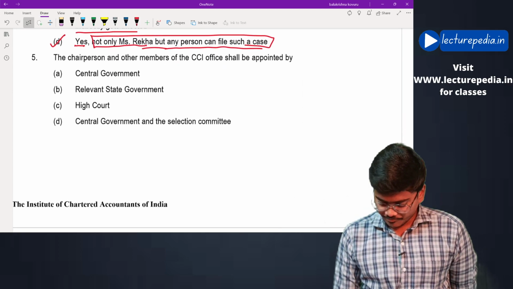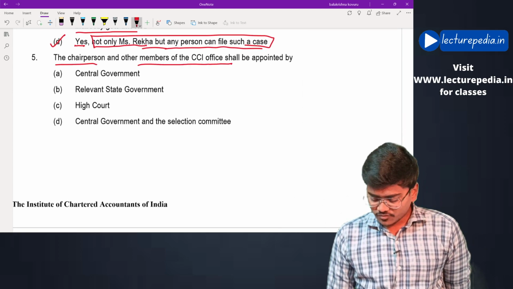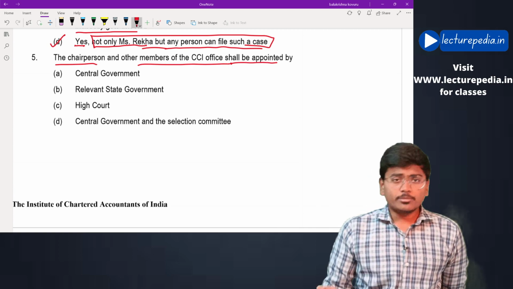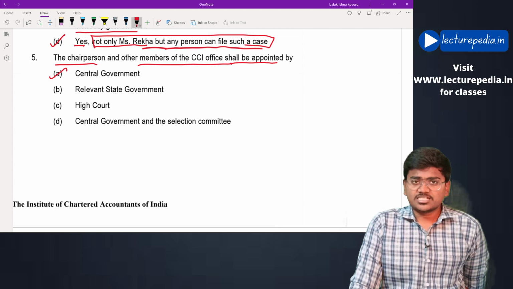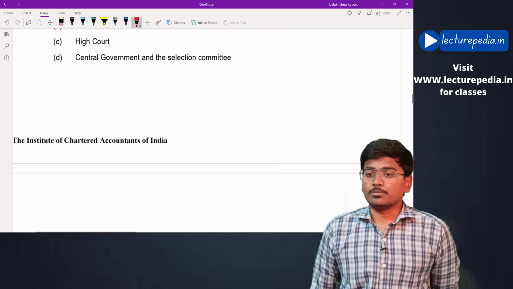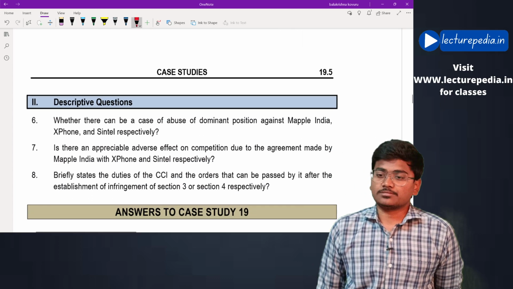Next, the chairperson and other members of the CCI office shall be appointed by the central government. See, option A, central government. The chairperson of CCI will be appointed by the central government. Fine.